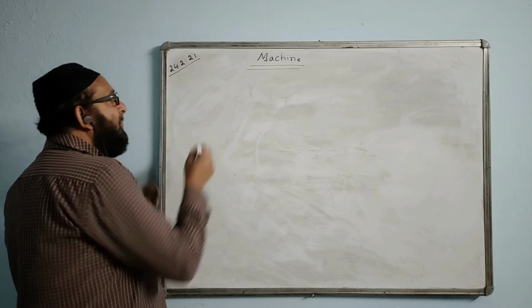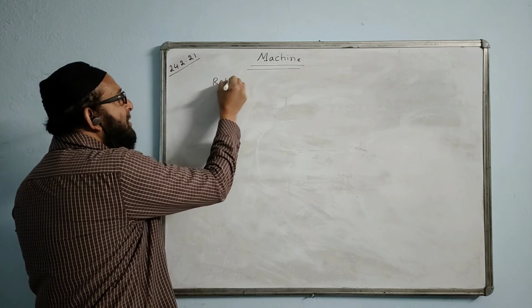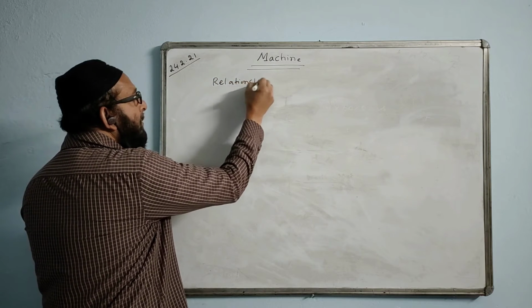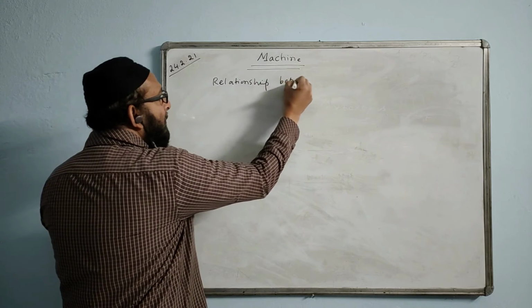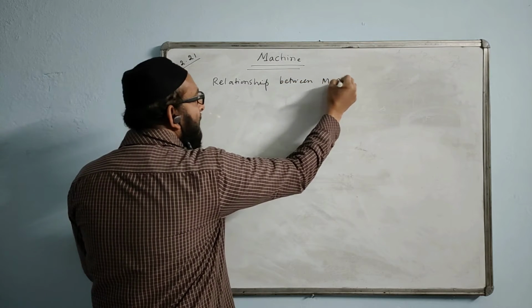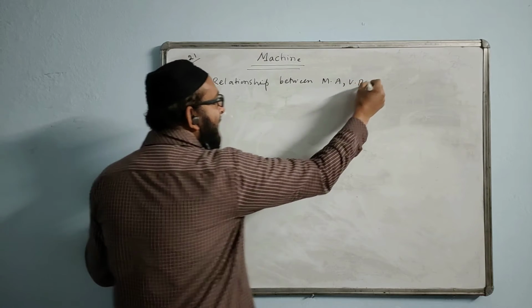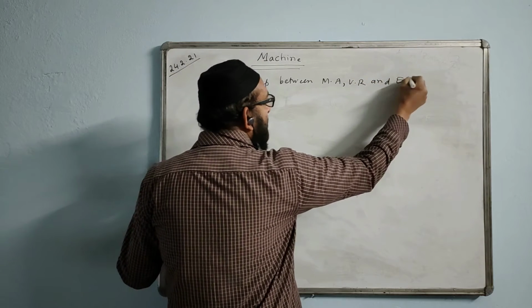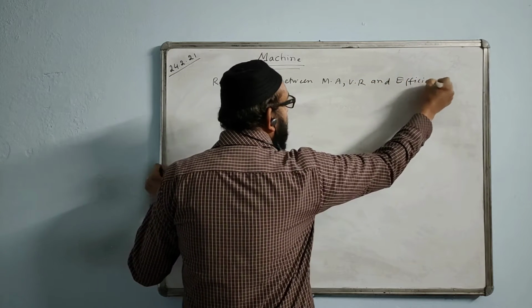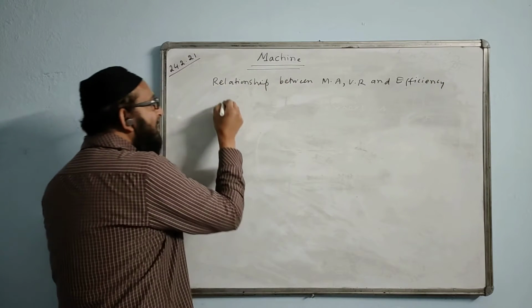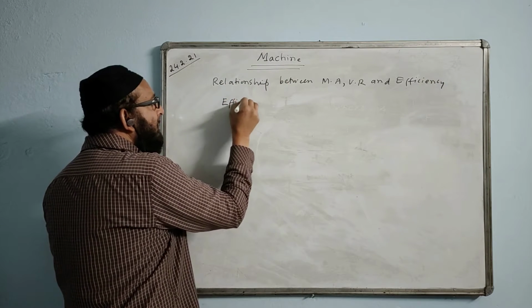Then we find a relationship between MA and efficiency. We find a relationship between them. So you can start with the formula of efficiency.